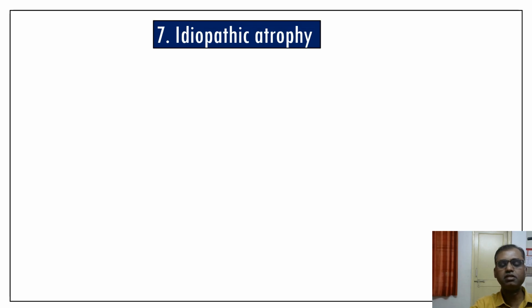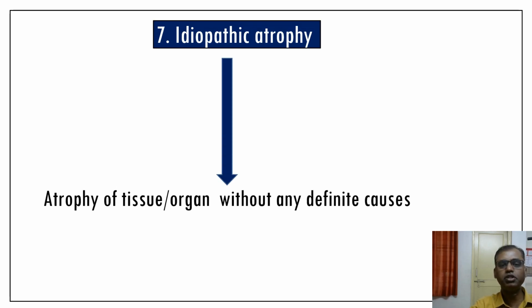The next and last type of atrophy is the idiopathic atrophy. Idiopathic atrophy means atrophy of the tissue or organ without any definite cause. You can see the testicular atrophy, but without any definite cause. So that is known as the idiopathic atrophy. Idiopathic means without any cause. So the typical example is the testicular atrophy. So that's about the types of the pathological atrophy.